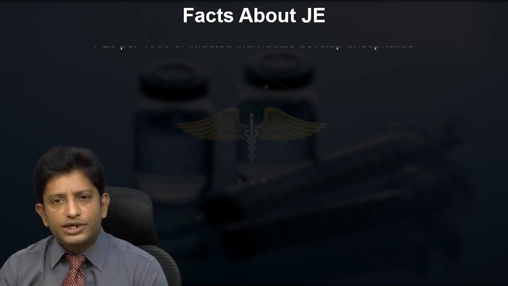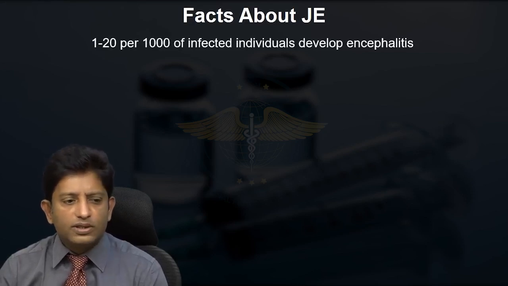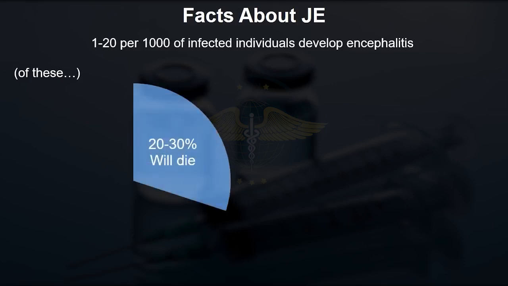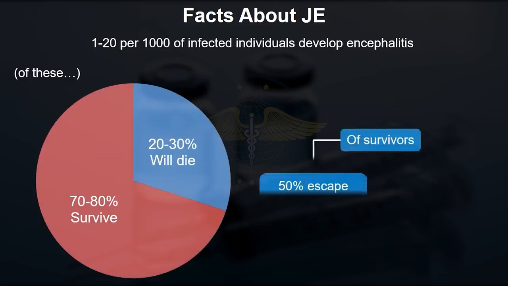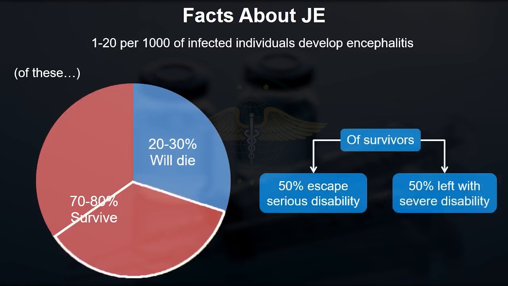A few facts about JE: probably 2 to 20 babies out of 1000 infected individuals develop encephalitis, and out of those who develop encephalitis, 20 to 30% die. The remaining 70 to 80% will survive, but out of these, 50% of kids will be lucky not to get crippling disease or morbidity, while the remaining 50% will have long-term morbidity.